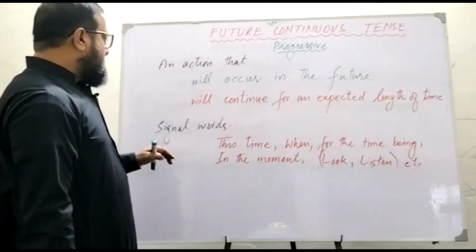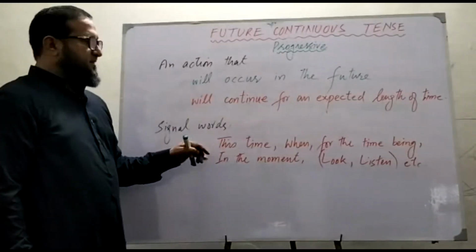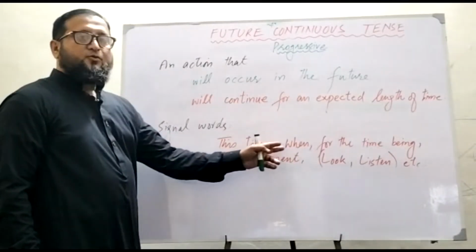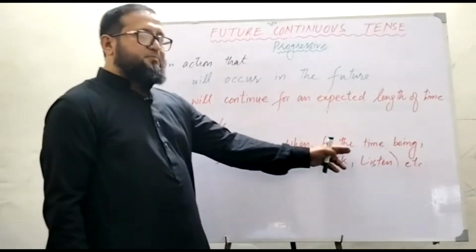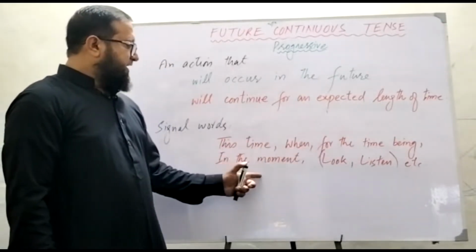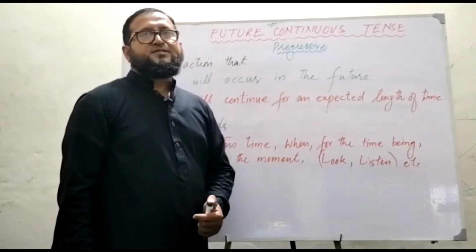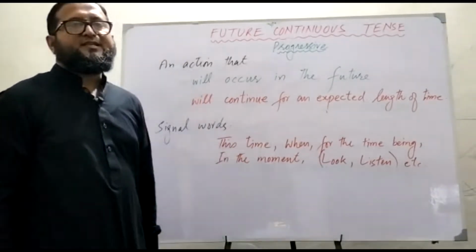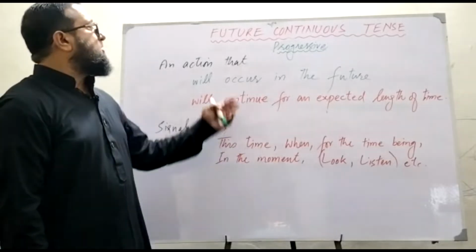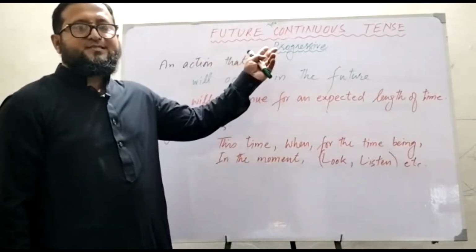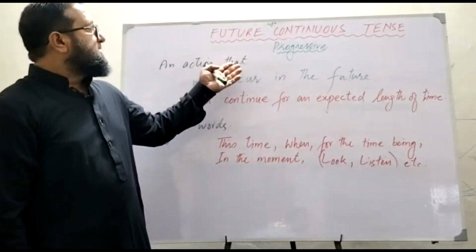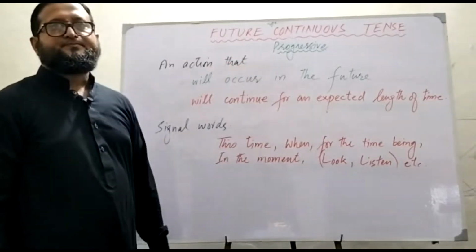Similarly, there are signal words like this time, when, for the time being, in the morning, in the moment, look, listen, and words of this kind. With the help of these signal words, you can easily identify that you are talking about future continuous tense, or future progressive tense.